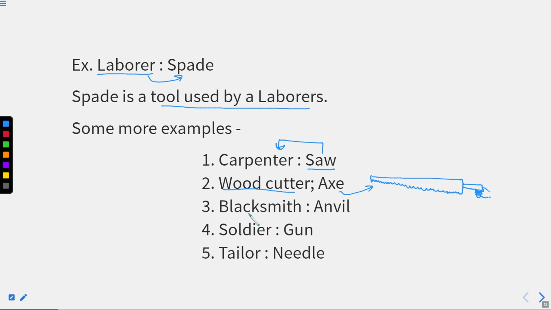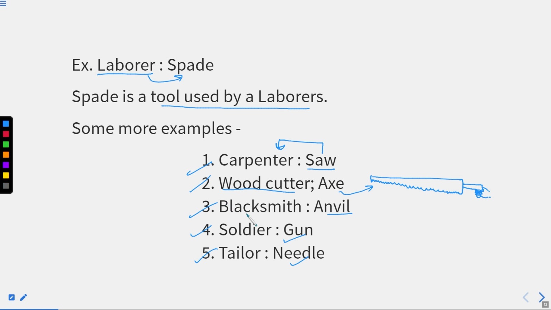A blacksmith. What does a blacksmith use? An anvil. A soldier. We all are aware that our soldiers are protecting our borders, right? To provide us a better life, to protect our nation. So what exactly are they using to protect our nation? Different types of guns. So it means guns are tools for soldiers. A needle: a tailor uses a needle. We are very well aware. All these things we hear in day-to-day life as well, right?